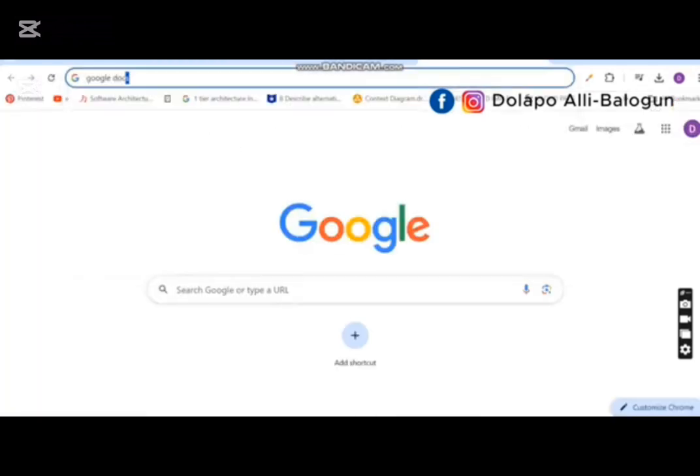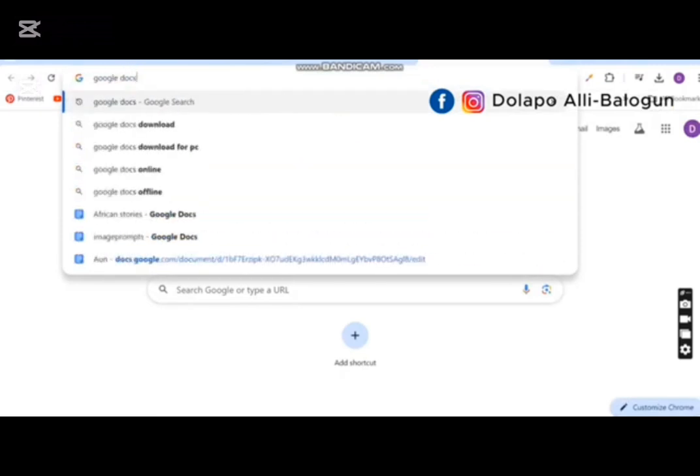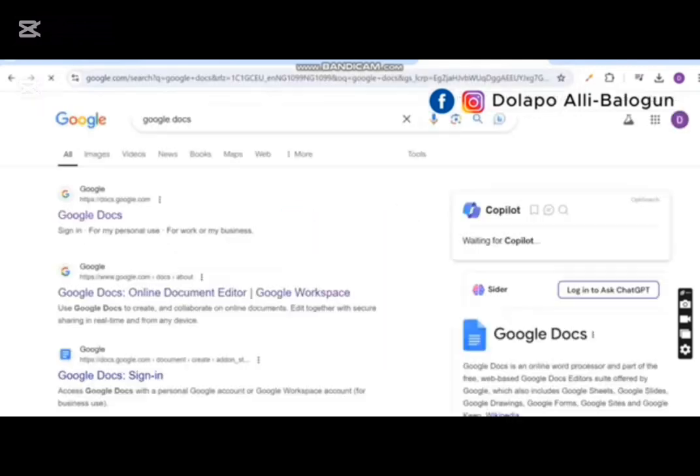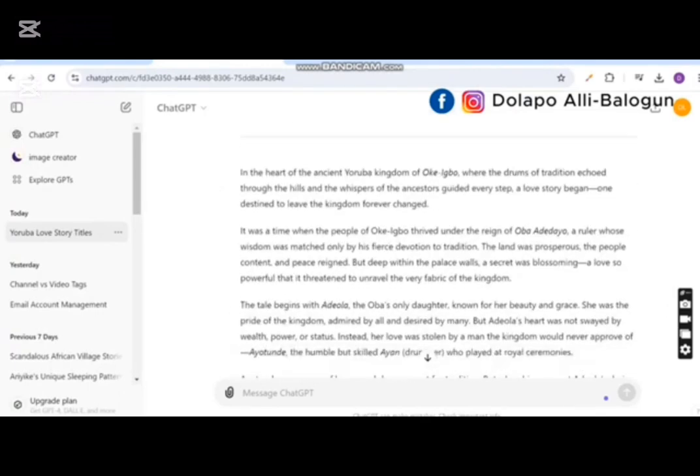I use Google Docs. Please know that you can do all this with your phone. It is not limited to using a computer, but it is easier when you're using a computer. All right, so I'll just go to Google Docs. I like saving my work in Google Docs. I'll just go here and save what I have generated from ChatGPT.